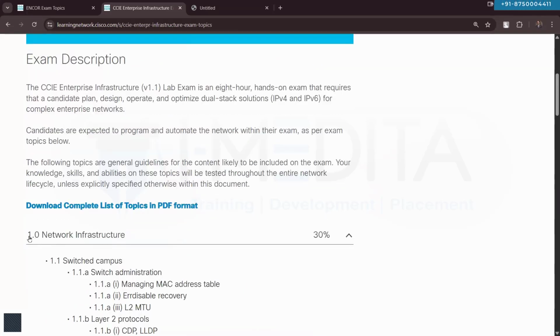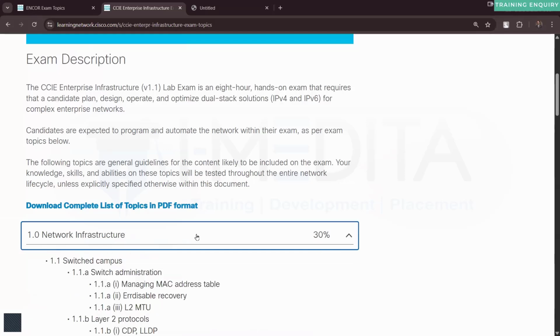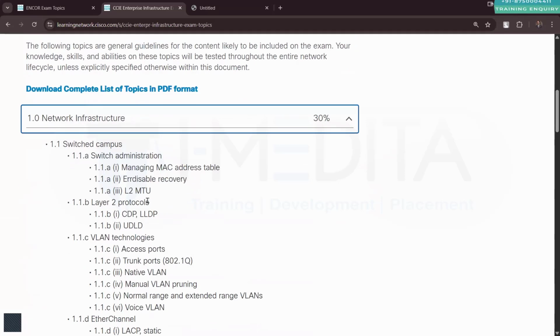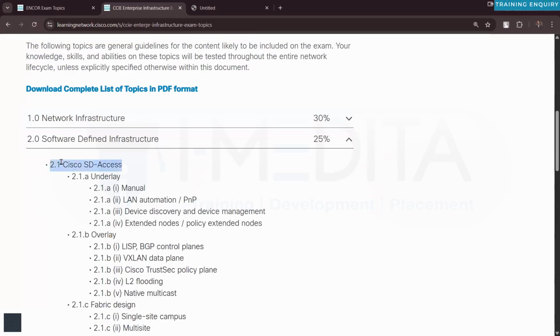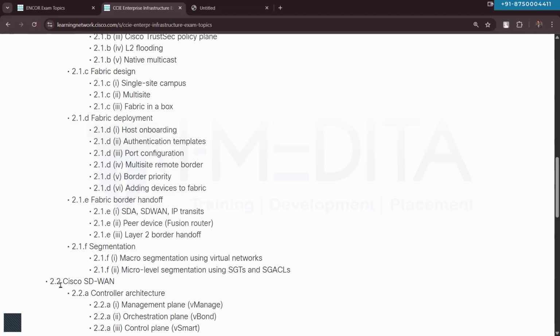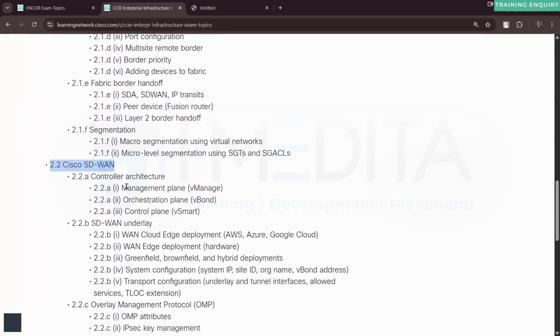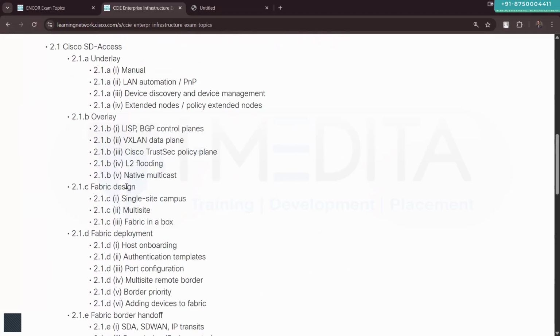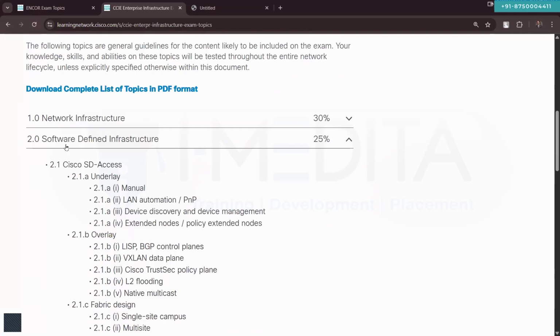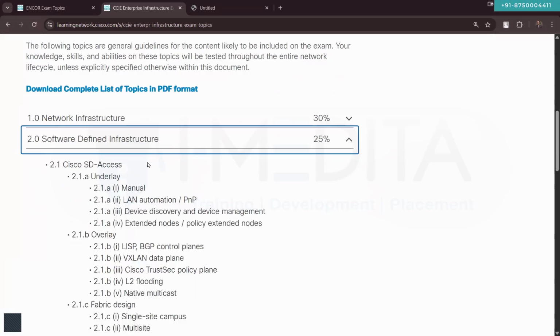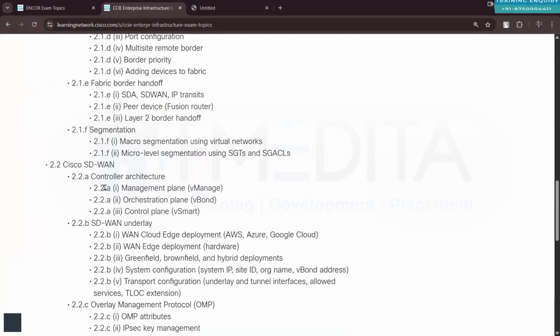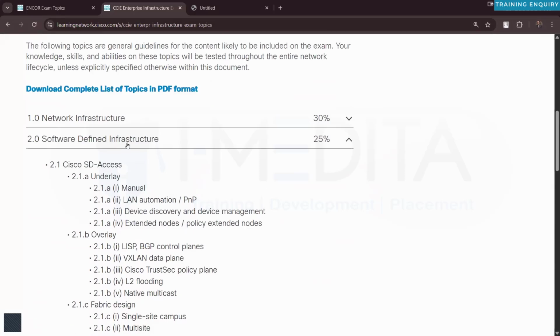Under the network infrastructure, we'll talk purely about the routing. Then we will not talk about software-defined networking, SD-WAN, SDA. This is again dedicated content, the software-defined access and the software-defined WAN. So this is not part of our routing discussion. This 25% curriculum is covered in a dedicated class of SD-WAN and SDA. So we are not going to talk about SDA or SD-WAN. So you can skip it.